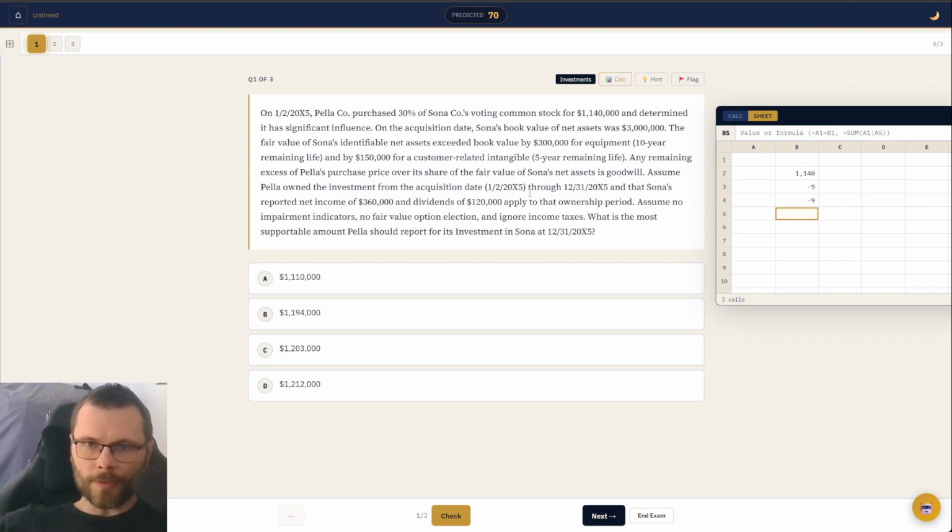It's just basically a full year. And the reported net income, 360,000. So you take their share of that, 360 times 0.3. You add that in. Anything else here? 120,000 dividend. Okay, back that out. 120 pro rata. Assume no impairments, no fair value options, nothing else.